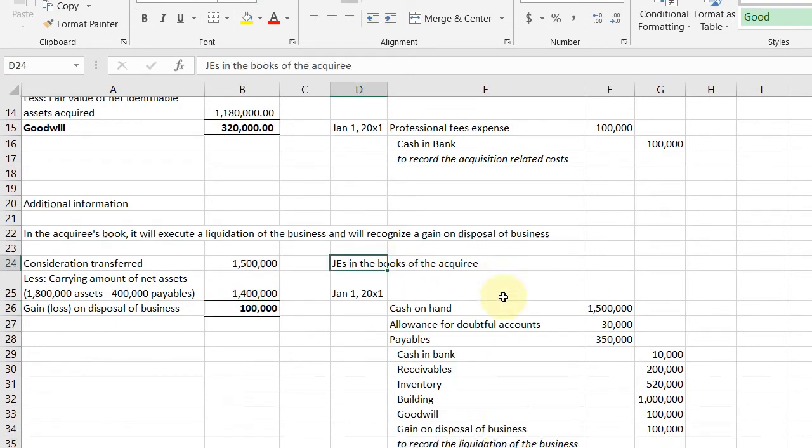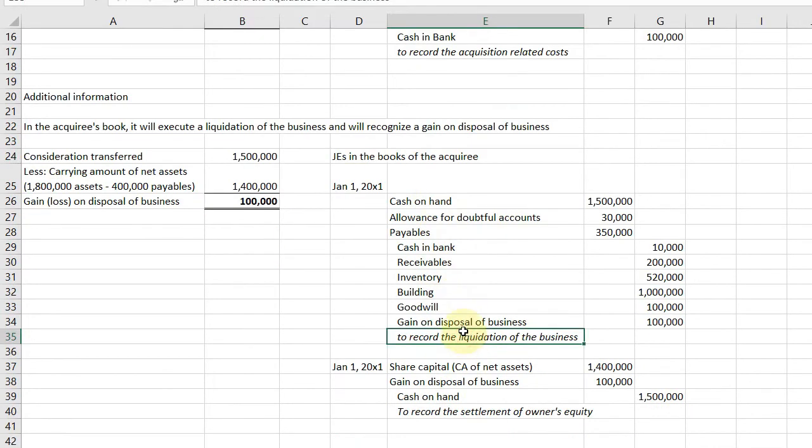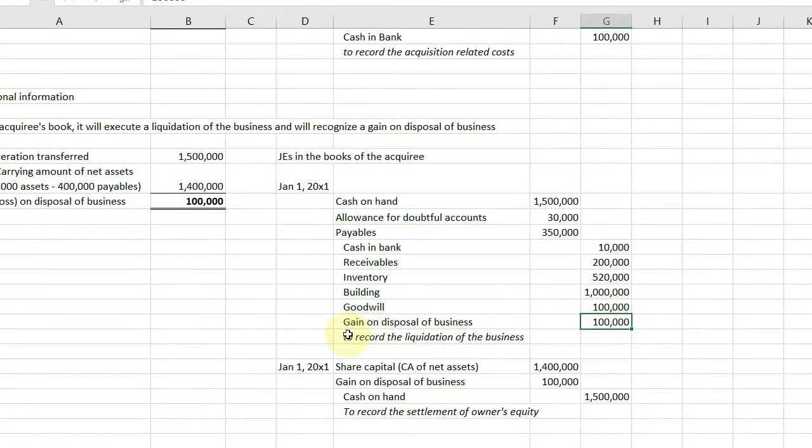So, of course, you have to record the liquidation of the business first. You'll get cash on hand, because it was added to you, so it's your money now. Cash on hand is 1.5. But you have to close the allowance for doubtful accounts and the payables account. You have to close cash in bank, receivables, inventory, building, goodwill, and you have to recognize gain on disposal of business, which is 100,000. Which of these is unusual? This one, the consideration transferred, and this one, gain on disposal of the business.